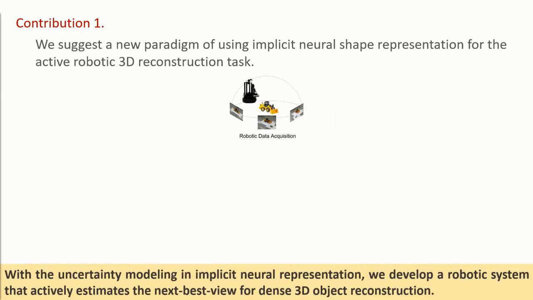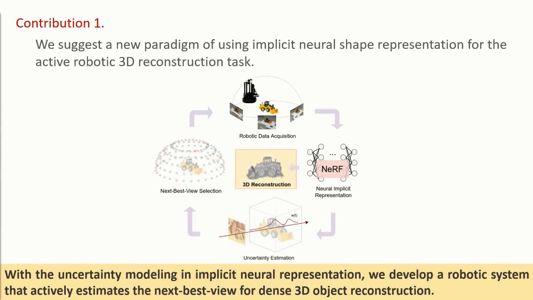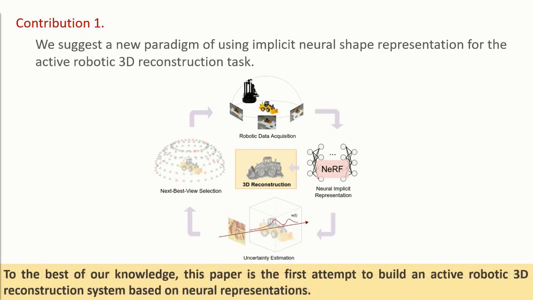Leveraging the uncertainty modeling in implicit neural representation, we develop a robotic system that actively estimates the next best view for dense 3D reconstruction of an object. To the best of our knowledge, this paper is the first attempt to build an active robotic 3D reconstruction system based on neural representations.